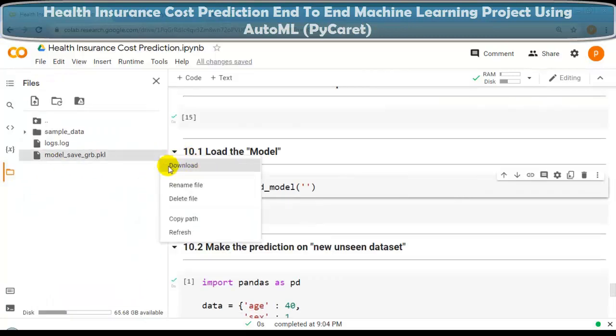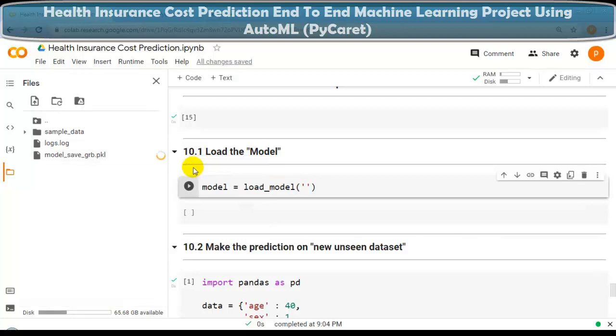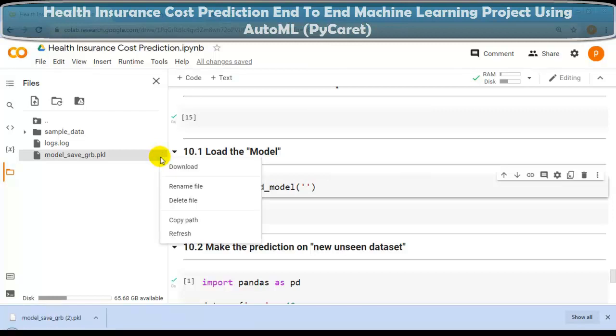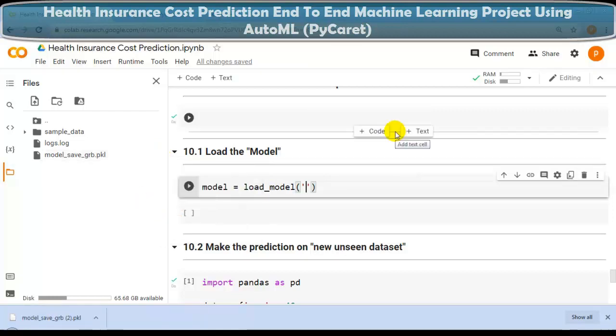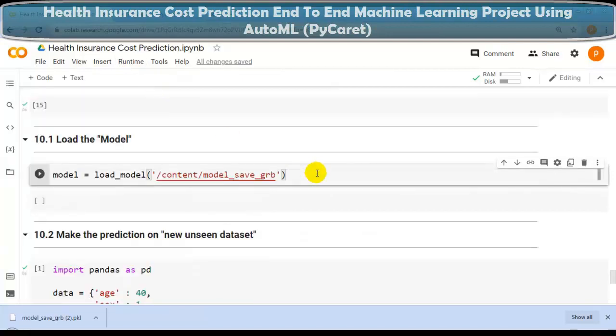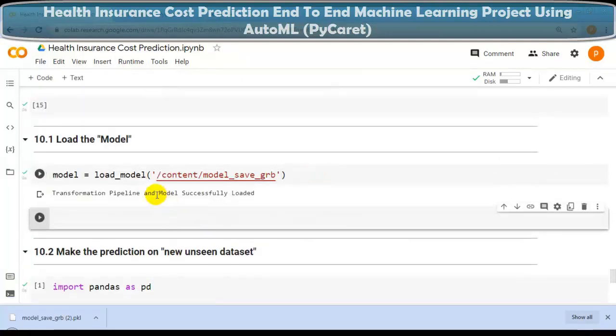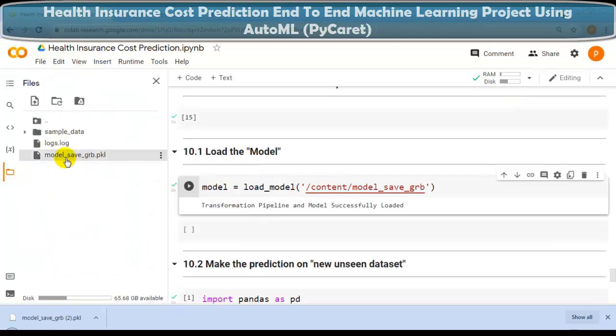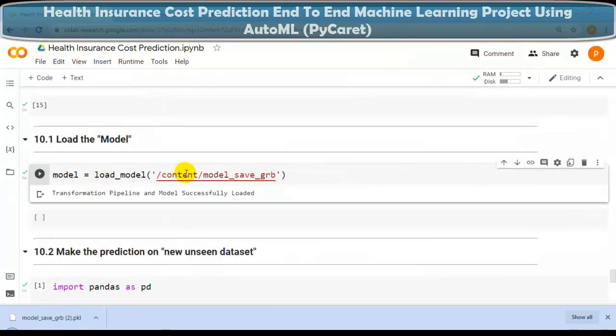As you can see over here, we can also download this model to our local system. Let me click on this button, download. As you can see, our model is downloaded in our local system. Let me click over here once again and click on copy path. And here I am going to press Ctrl V. And please remember, we are not required to pass this extension, so let me remove this. Let me close this window and execute this cell. As you can see, our model is successfully loaded. So this way we can load our saved model.